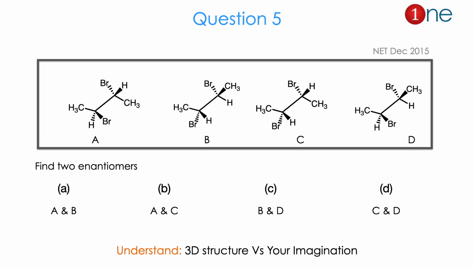From the possible structures and the answers, you might realize the question is really about 3D structure versus your imagination. So you have to imagine how to write the molecule from the Newman projection to the Fischer projection and its mirror image for the enantiomers. The answer is D. Let us see how.